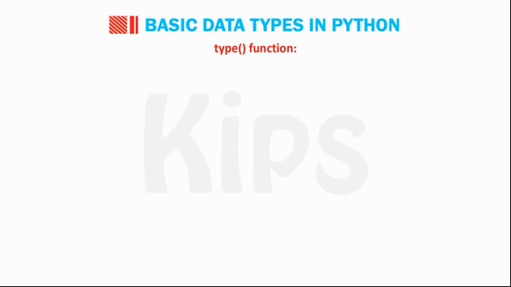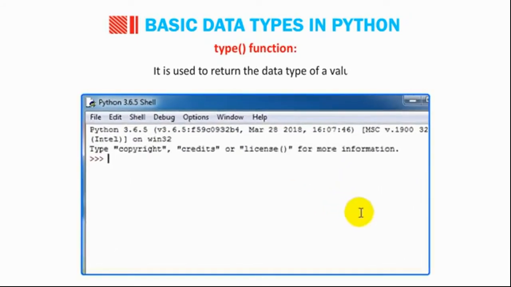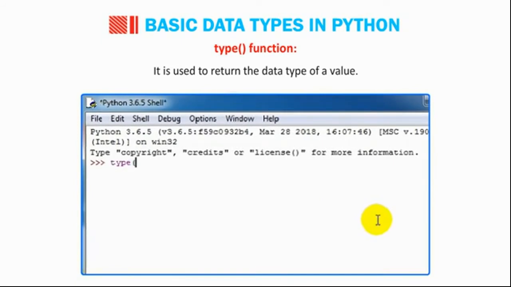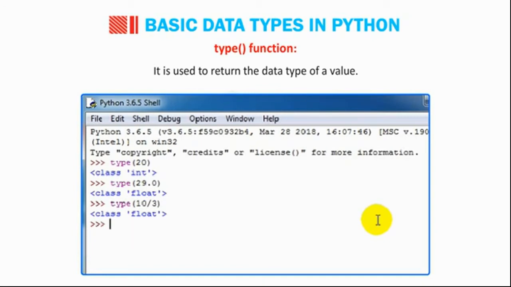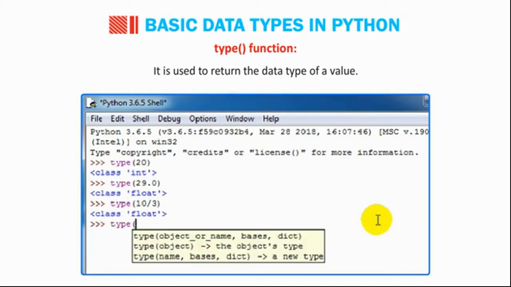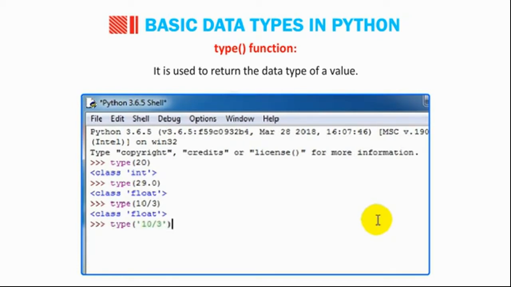The type function is used to return the data type of a value. type(20) gives class 'int'. type(29.0) gives class 'float'. type(10/3) gives class 'float'. type('10/3') gives class 'str'.